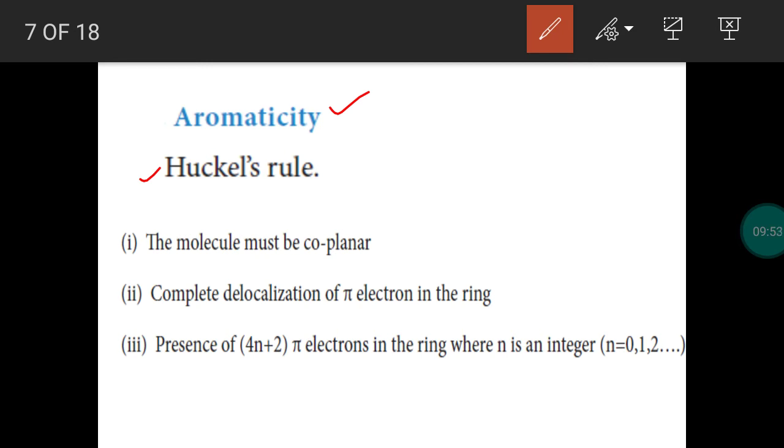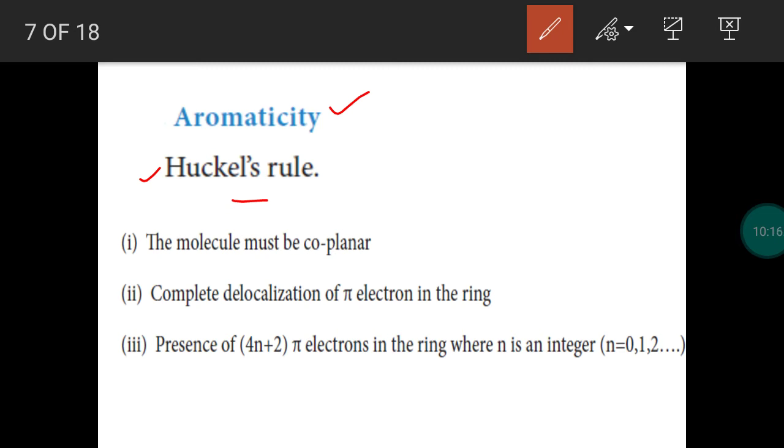To find the aromaticity in an organic compound, there is a rule. Huckel proposed this rule, so it is called Huckel's rule. With the help of Huckel's rule, we can predict an organic compound as aromatic or not. Whether it has aromaticity or not can be identified with the help of this rule.